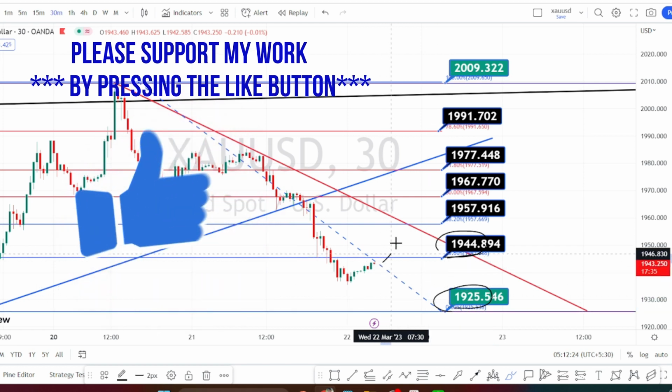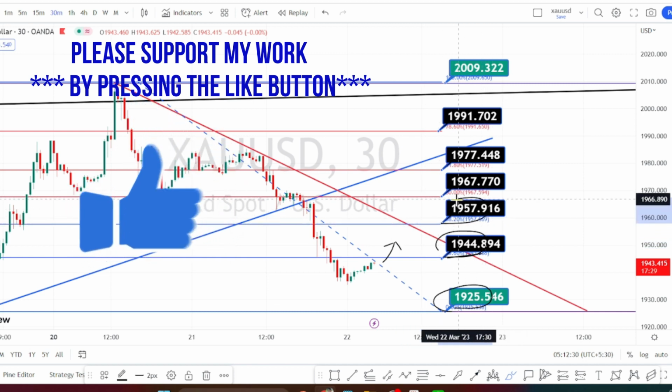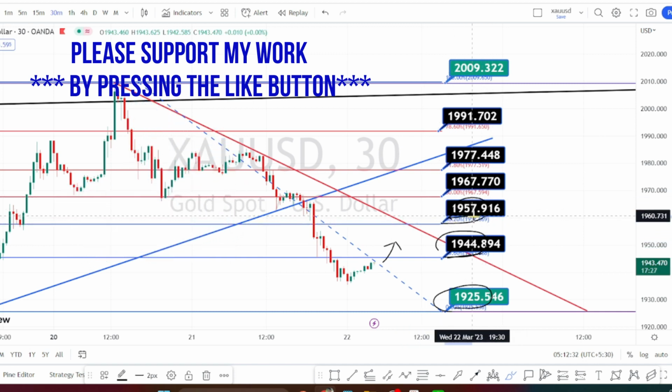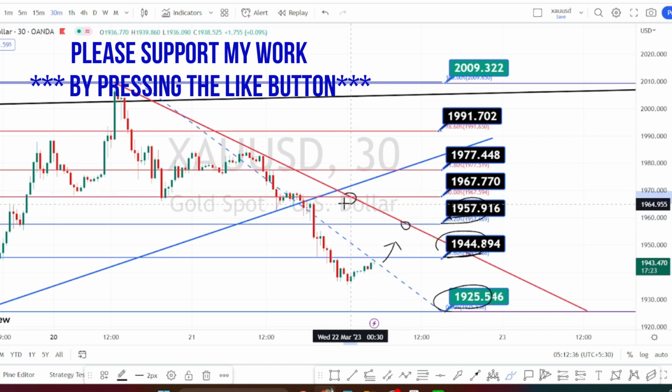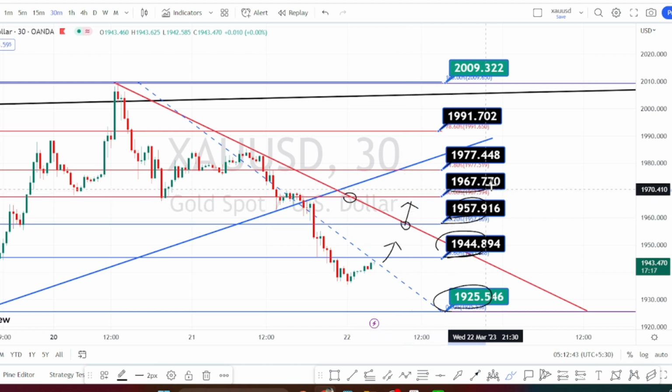If the price action breaches this resistance level of 1944 and continues its bullish side retracement, the next level of resistance is going to be around 1957, which is also the trend line or resistance line from the 30 minutes time frame. Once this trend line is breached, the next levels of resistance are going to be around 1967, 1977, 1991 and 2009.